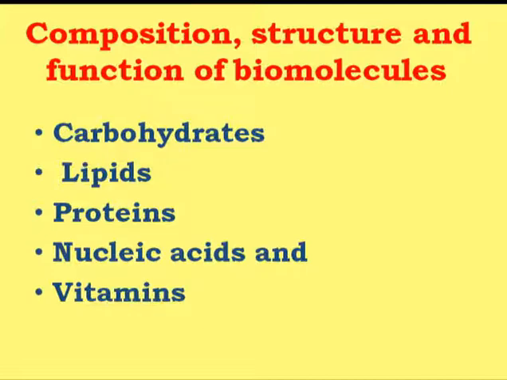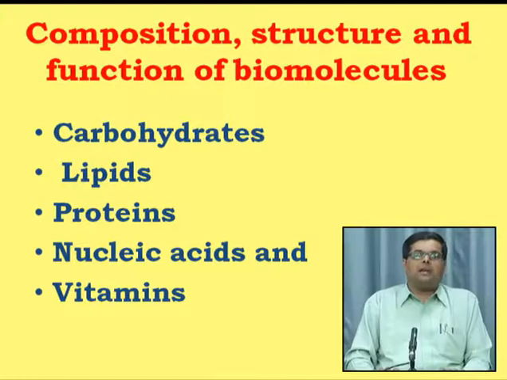Now, what is another important aspect in this topic? This mainly includes composition, structure, and the function of the biomolecules. We have discussed the different molecular interactions.